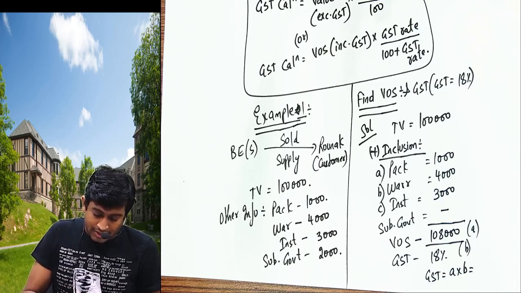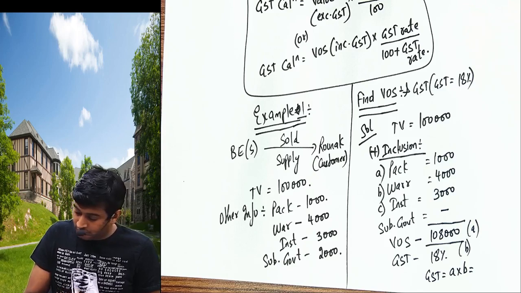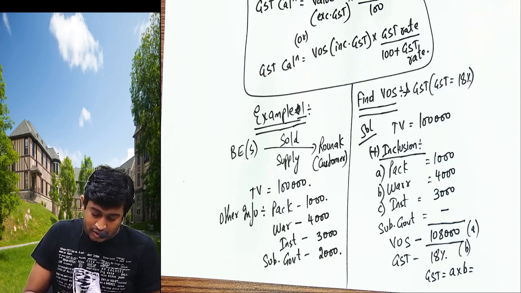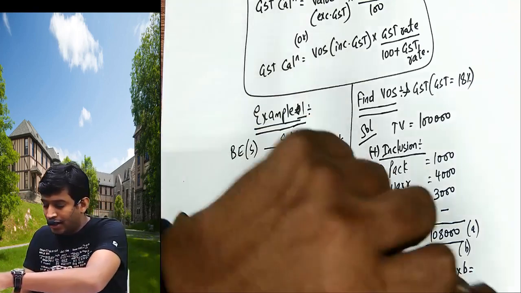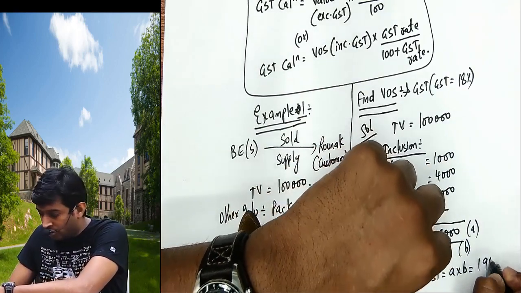One second, I am doing the calculator. Where did the calculator go? 108 into 0.8, 19,440.